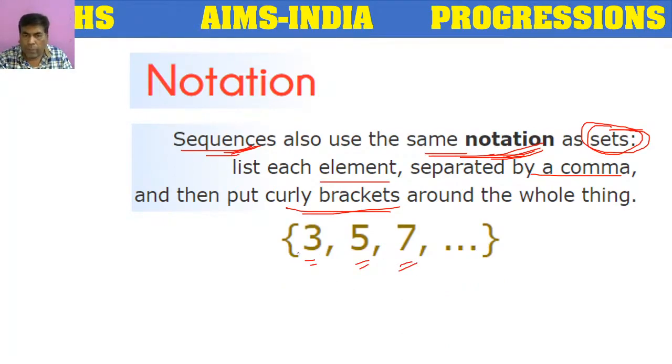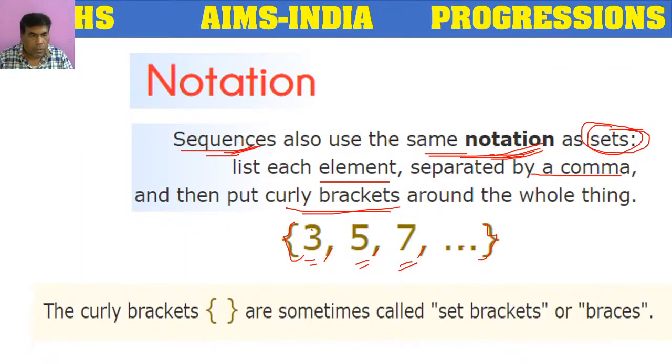How we write elements in the sequence? For one element after another, we have to keep a comma. If it is infinite, 3 dots we have to keep. Whole thing should be kept in curly brackets or flower braces, like sets.